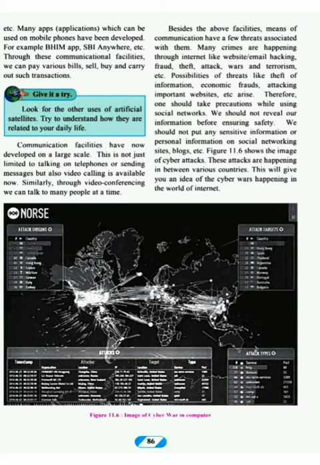These attacks are happening between various countries. This will give you an idea of the cyber wars happening in the world of the internet, right? All of these happen because of cyber crimes. So yeah, that is how we come towards the end. You can see the image of cyber war on the computer. Cyber crime is also a big worst-case condition where people's information can be leaked or stolen.